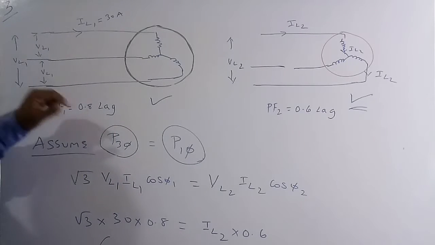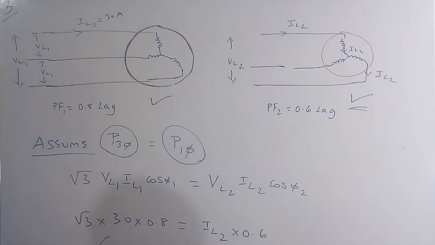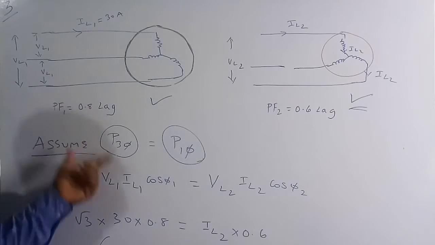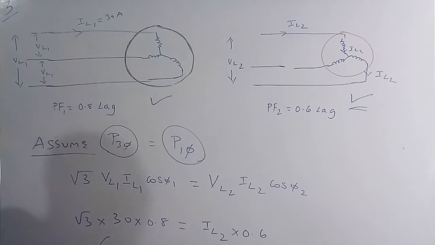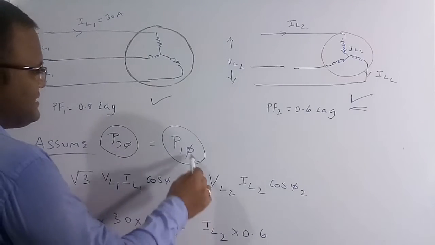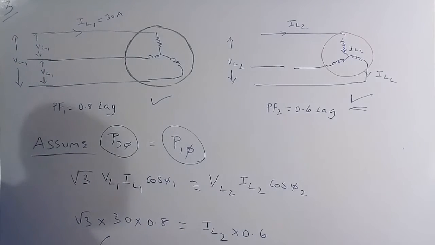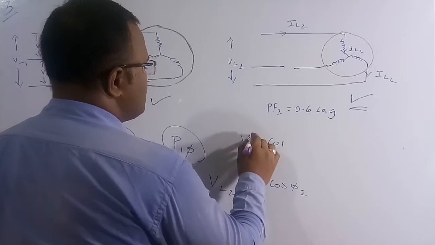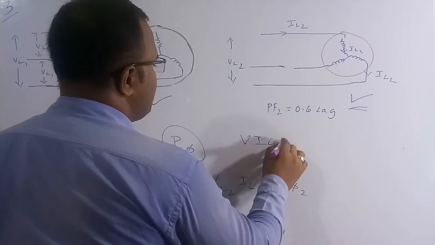For a 3-phase motor, the active power formula is root 3 VL IL cos phi. So for the first case it is root 3 VL1 IL1 cos phi 1. In the second case, which is the single phase motor, the power is VI cos phi. That is the expression for a single phase.